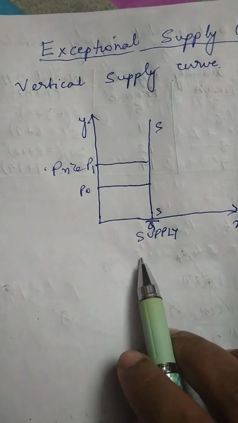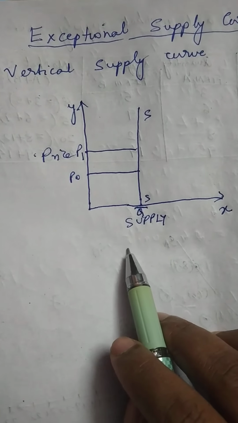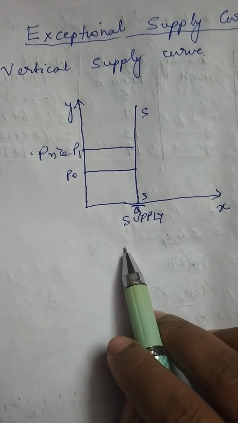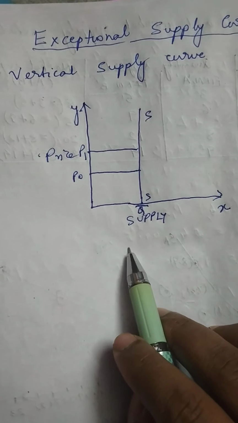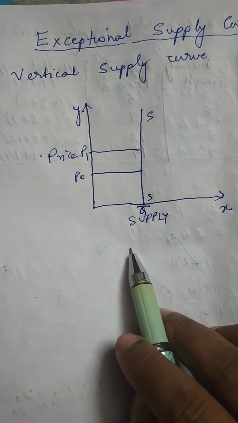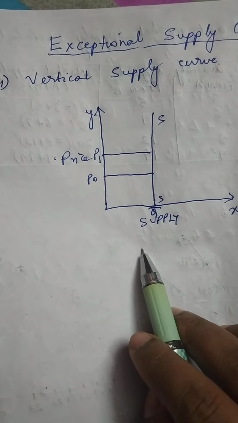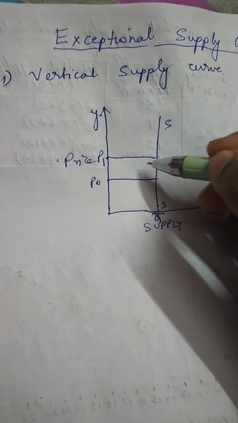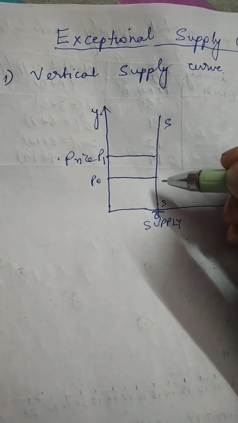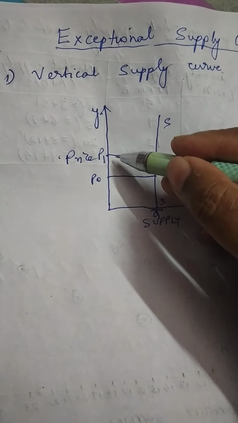fixed at Q bar. Say for example the painting of Mona Lisa, or say the old age antique coins, Harappa, Mohenjo-daro, that time the coins, they are not available in plenty. They are scarce, they are rare goods. So for this type of goods, the supply will be fixed. No matter what the price is, supply curve is always vertical, parallel to the y-axis.